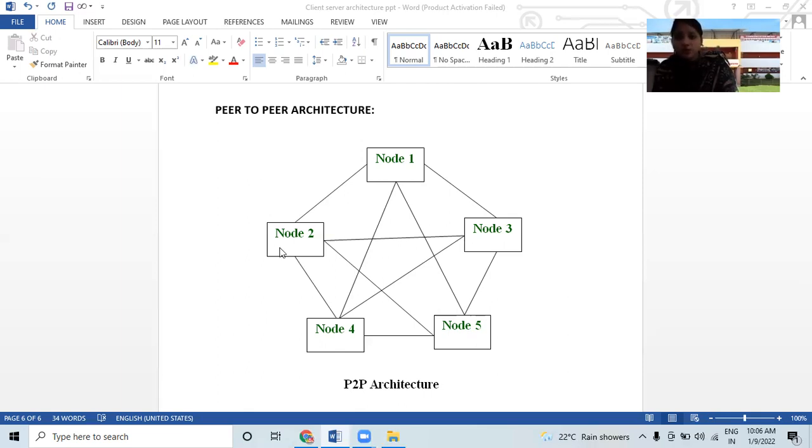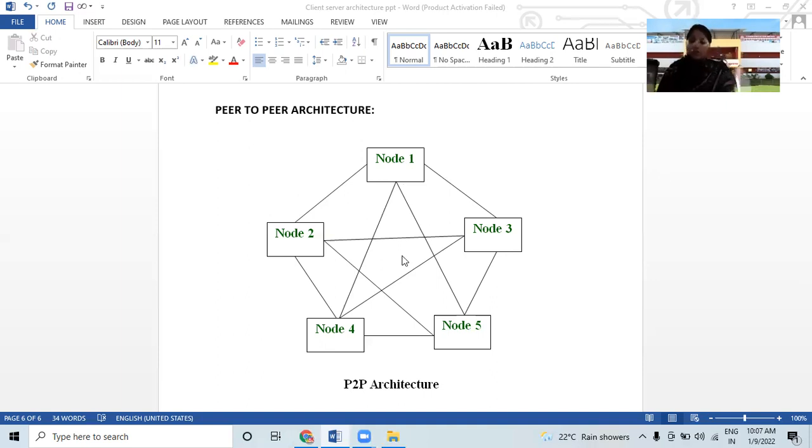Like this, node 2 can communicate, share, and exchange the data with nodes 1, 3, 4 and 5. The same happens in node 3 also. They can also share particular task data with 1, 2, 4, 5. So every node can share data, divide tasks, and communicate with each other. That is why it is given here as peer-to-peer architecture, meaning a particular node can share the data.